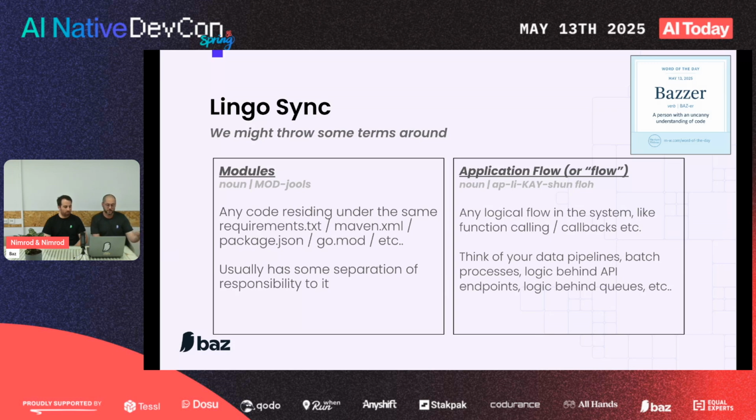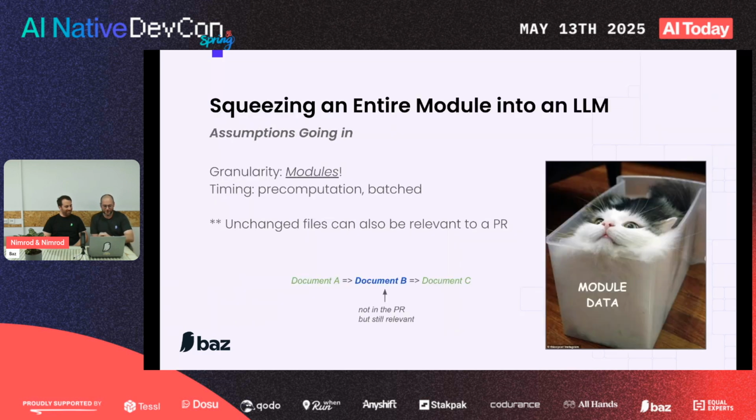These are modules or submodules. And the other thing, application flow. It's an ill-defined, hazy term for everything that makes sense as a sequence of logical steps in the system. Think anything behind an endpoint, behind a queue, a batch process, everything that just makes sense as an application flow. Okay, I know it's circular.